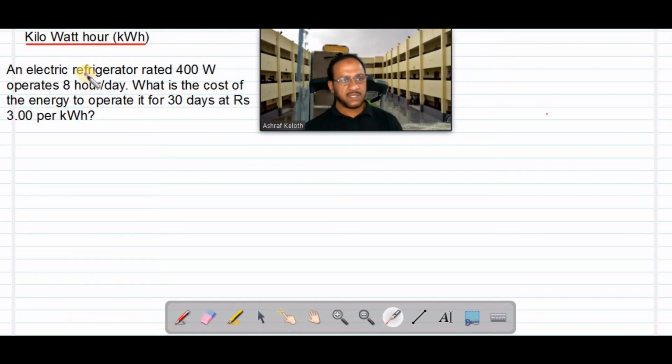So how much monthly electricity bill we have to pay if you use this refrigerator 8 hours per day continuously for 30 days? The cost of 1 kWh is Rs3 per kWh, and for that purpose first we have to write what is the power here. Power P is equal to what? Here only one device is there, so power P is equal to 400 watts. If 2 devices are there, you have to add the power of both. 400 watts is the power of the device.